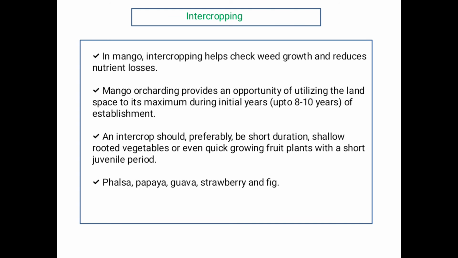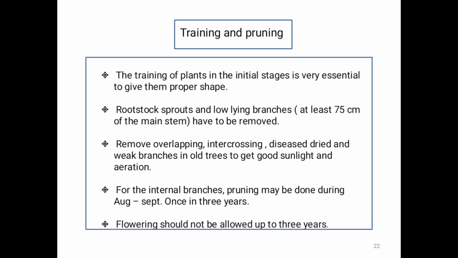Intercropping. In mango, intercropping helps check weed growth and reduces nutrient losses. Mango should be intercropped with falsa, papaya, guava, strawberry and fig.